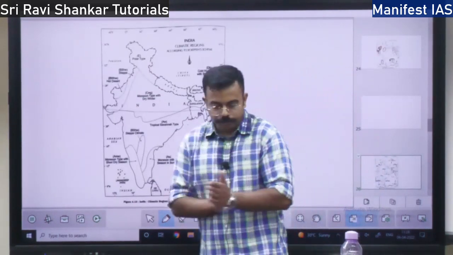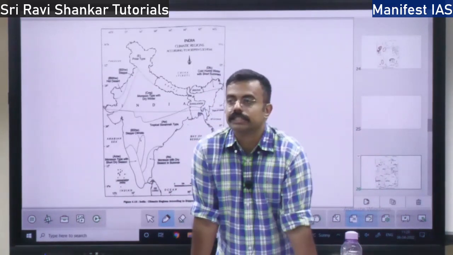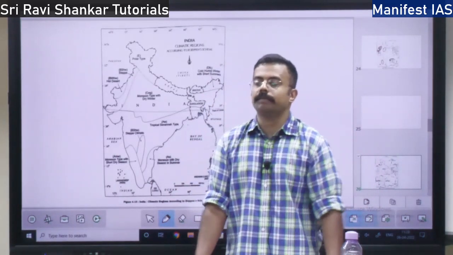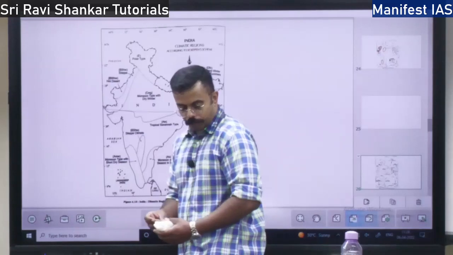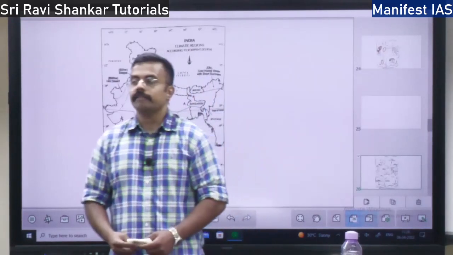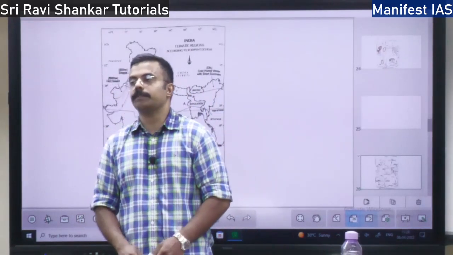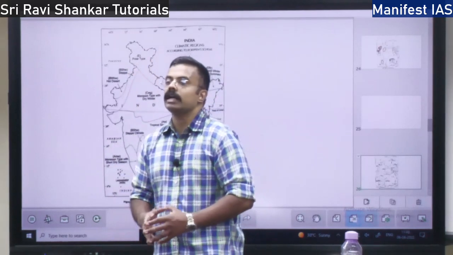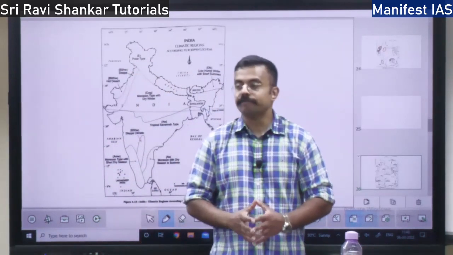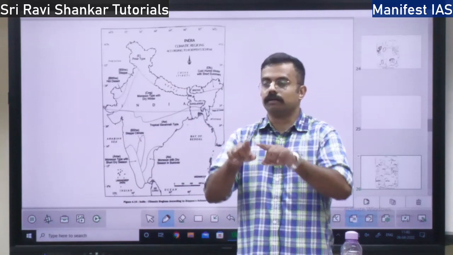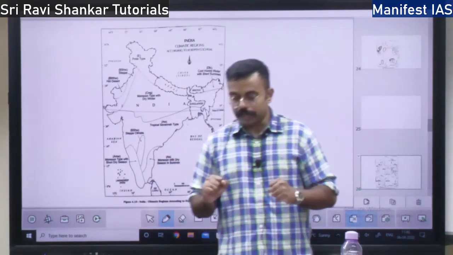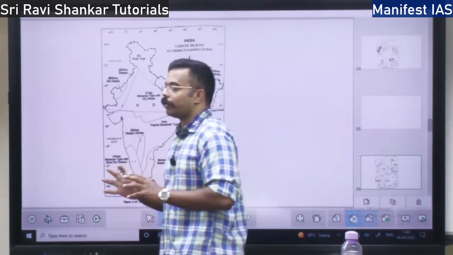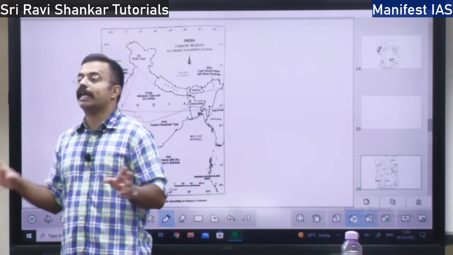Okay, so now we will talk about the climatic regions of India. The entire climate of India is called a monsoon type of climate, and there are various subtypes of climate. Subtypes of climate are dependent on temperature and rainfall. So how is the Indian monsoon type of climate divided into various subtypes?